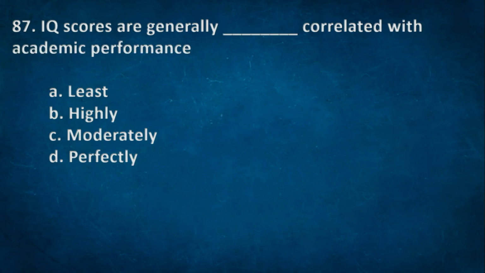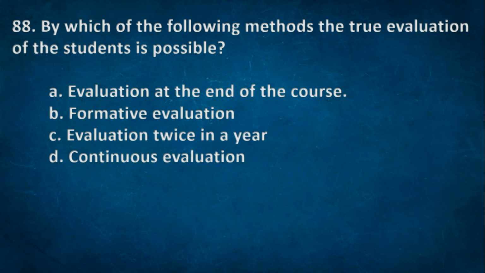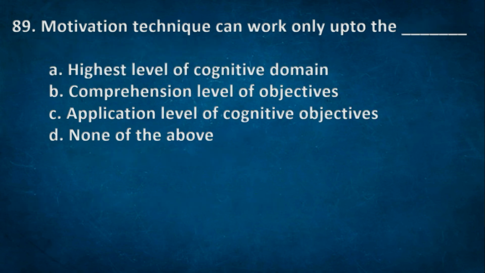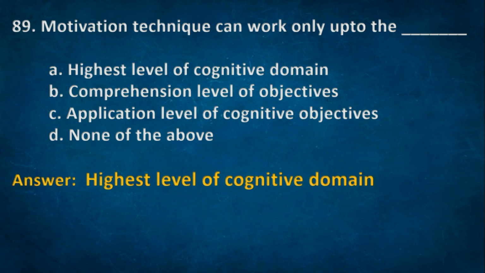Next one. IQ scores are generally dash correlated with academic performance. Options: A. Least, B. Highly, C. Moderately, D. Perfectly. The right option B. Highly. Next one. By which of the following methods is the true evaluation of the students possible? A. Evaluation at the end of the course, B. Formative evaluation, C. Evaluation twice in a year, D. Continuous evaluation. The right option D. Continuous evaluation. Next one. Motivation technique can work only up to: A. Highest level of cognitive domain, B. Comprehension level of objectives, C. Application level of cognitive objectives, D. None of the above. Right option A. Highest level of cognitive domain.